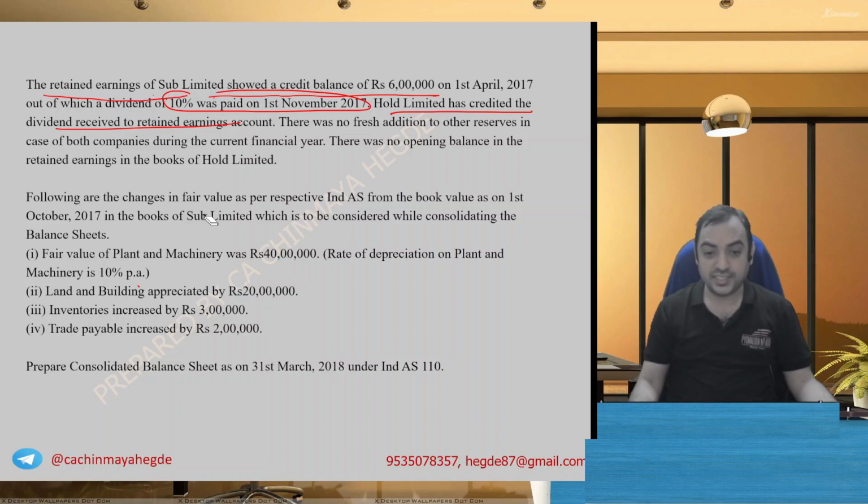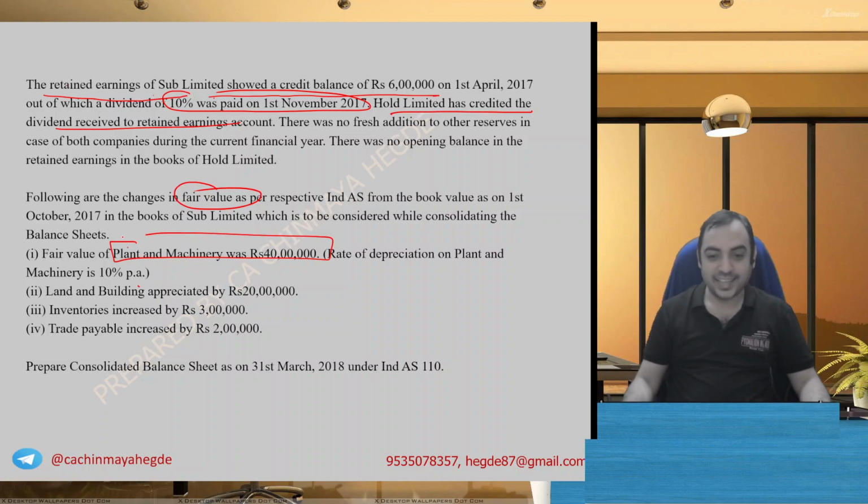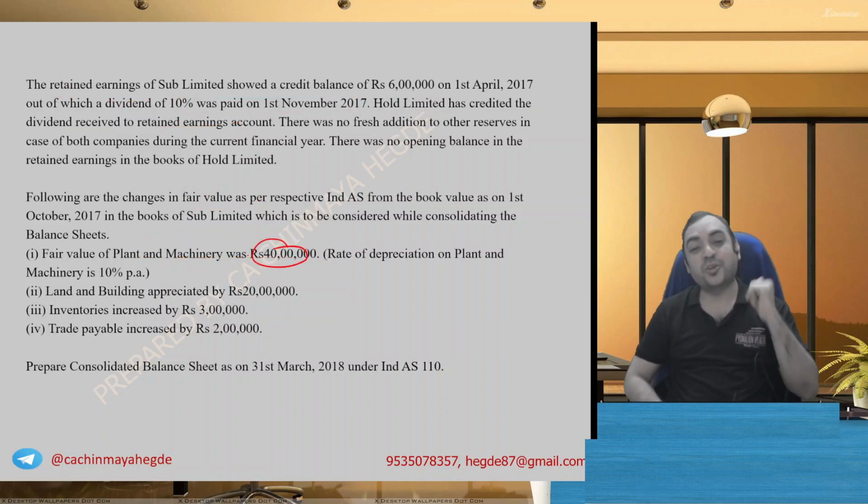Following are the changes in fair value. Changes in fair value means revaluation adjustment. We'll take it one by one. Fair value of plant and machinery was 40 lakh. Okay, 40 lakh is the fair value. What is the book value?